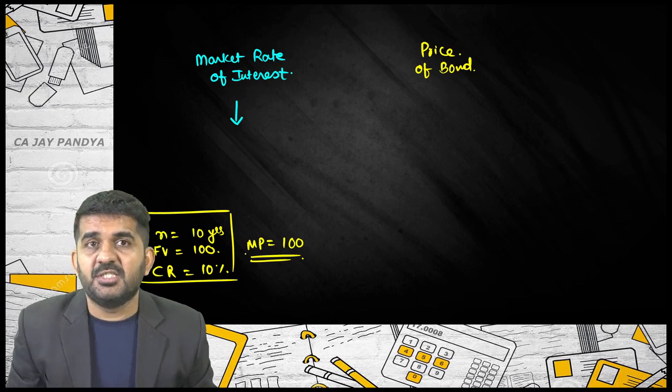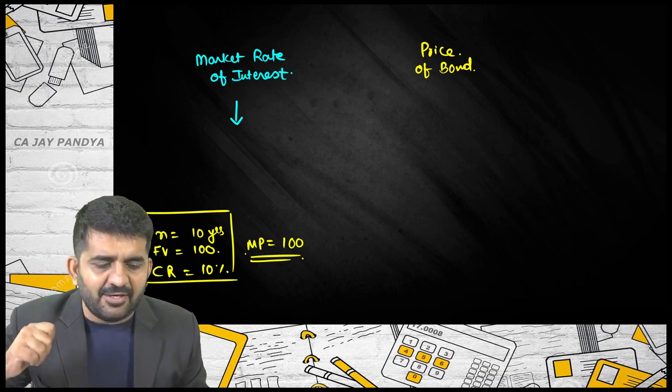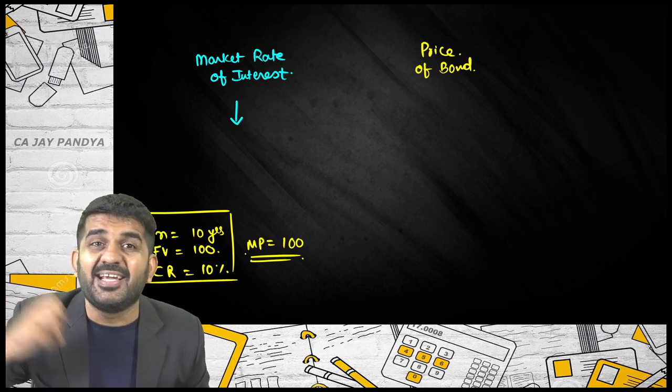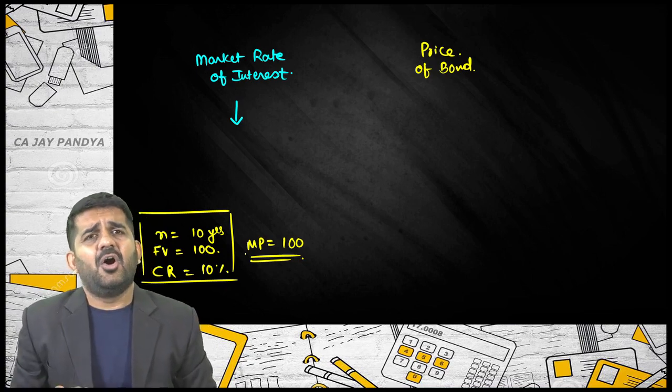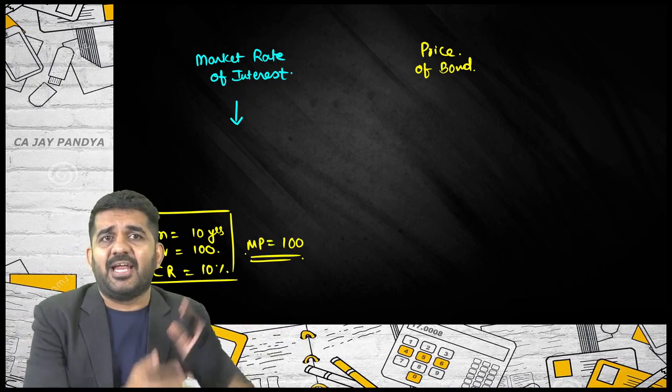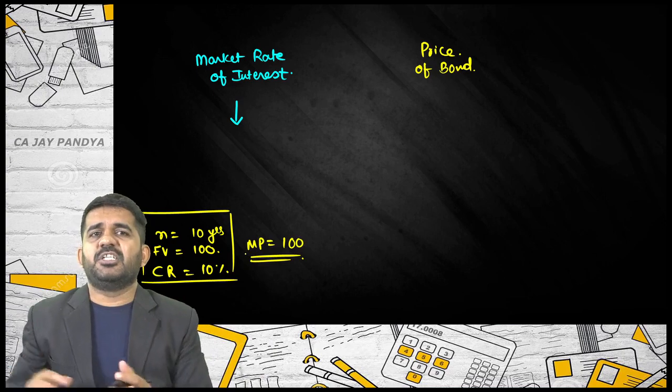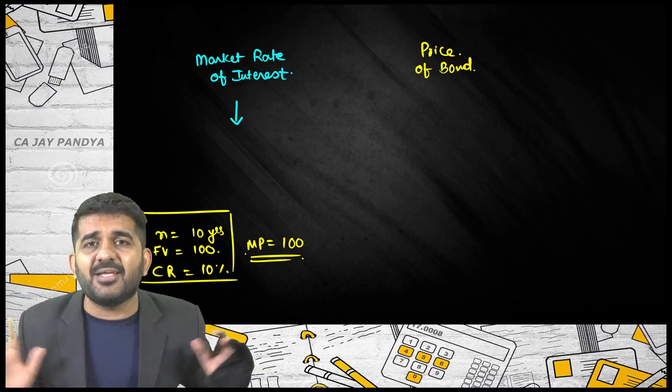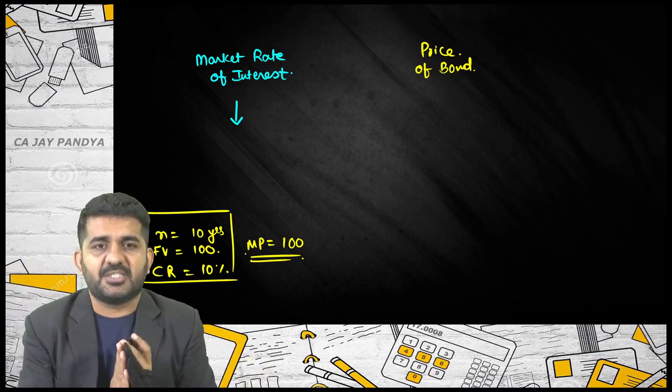My question is, if this market rate of interest decreases, say the first fixed deposit was done at 10%, and now a fixed deposit is available at 8%. So in the market, the overall rate of interest has decreased.